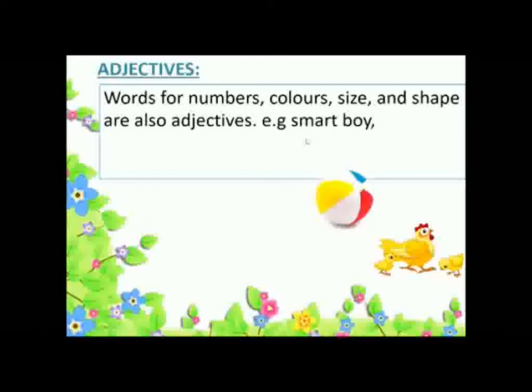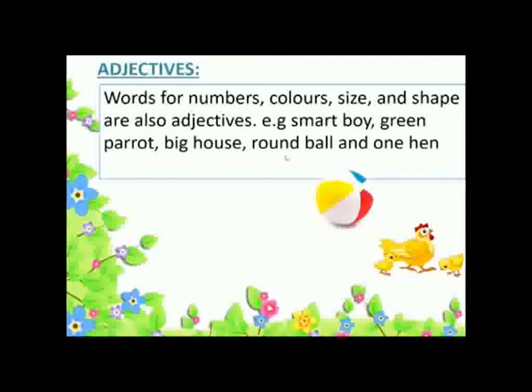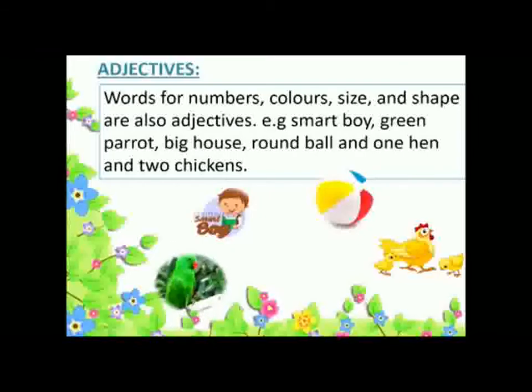For example, smart boy, green parrot, big house, round ball, and one hand and two chickens. So the words which we use to show the color, the size, shape of things are also called adjectives. Smart boy, green parrot, big house, round ball, and one hand and two chickens. These all are also adjectives.